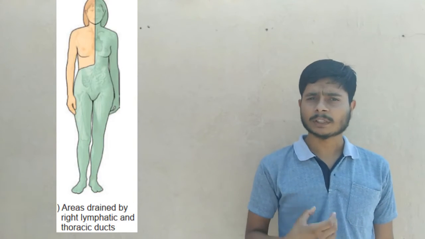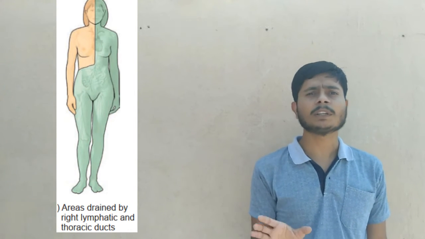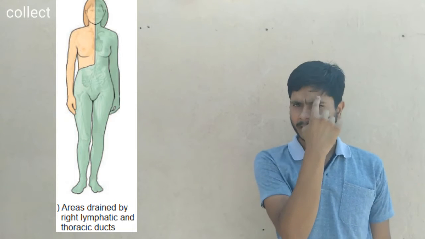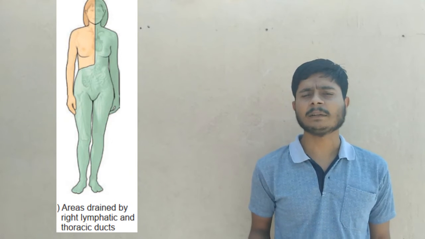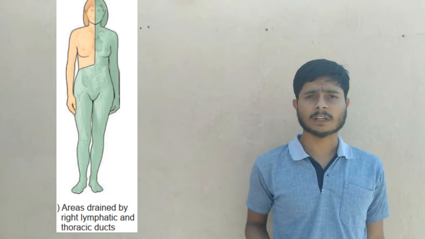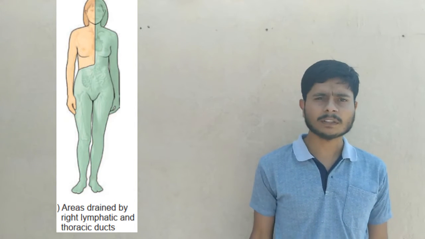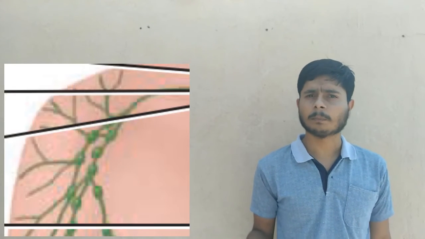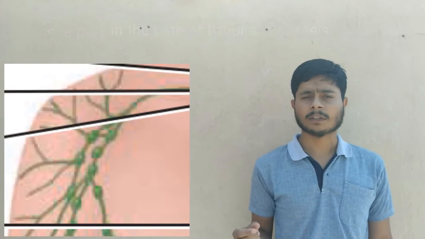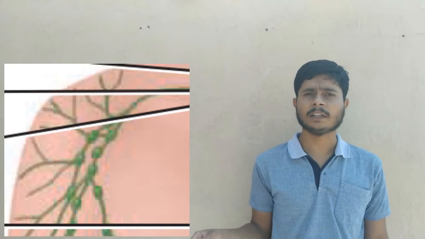Mainly the thoracic lymph vessels collect the major part of the lymph from the upper side of the body, the head, neck and chest. The lymph from the rest of the body is collected by the right or left lymphatic vessels. Lymphatic vessels have a bulgy part in their path, which is also called a lymph node.